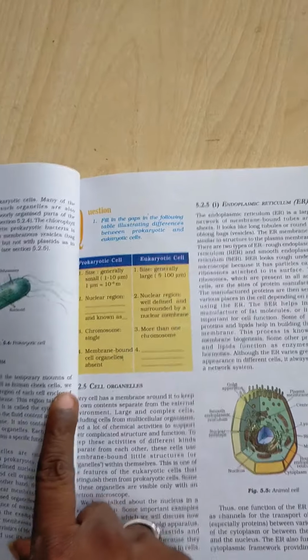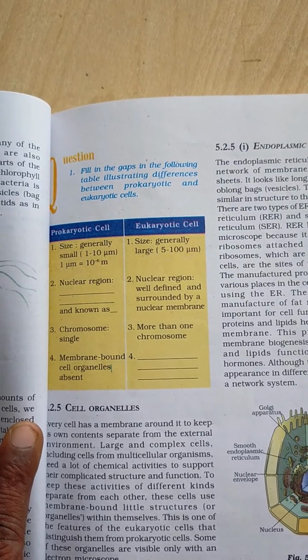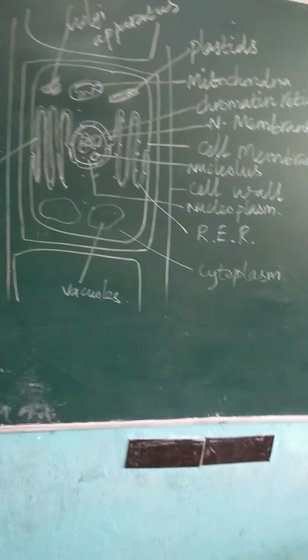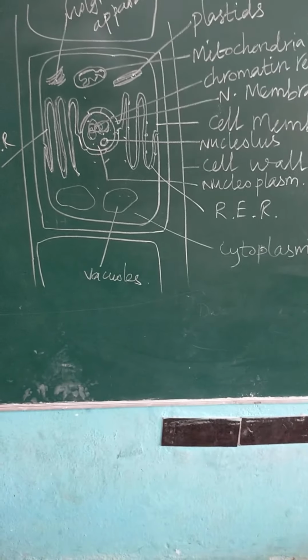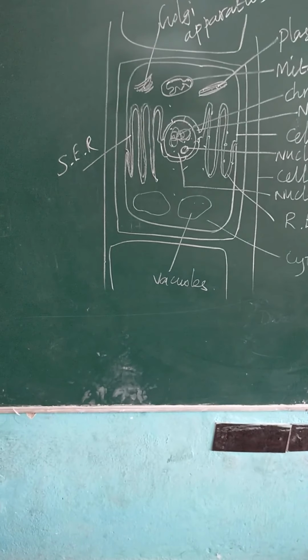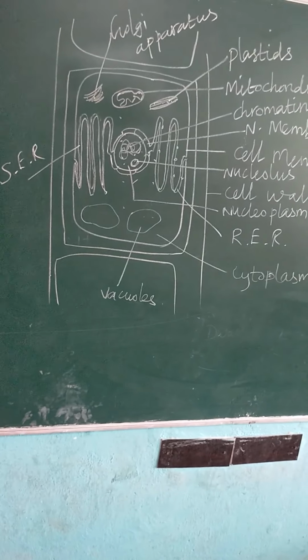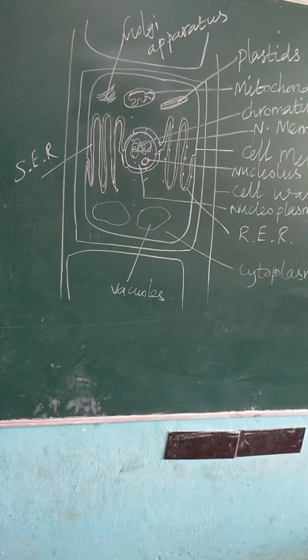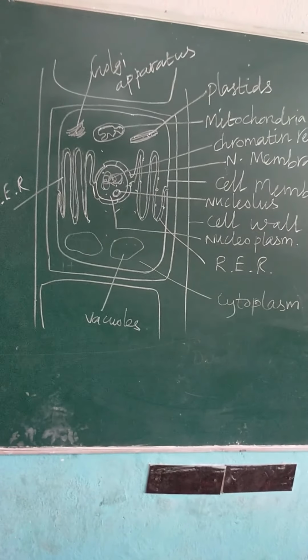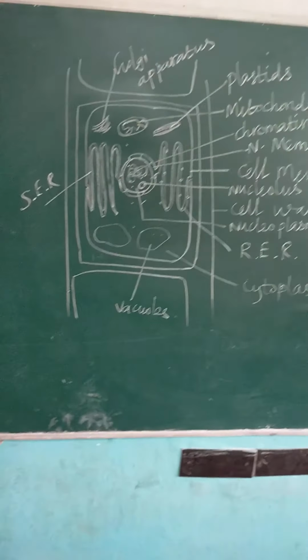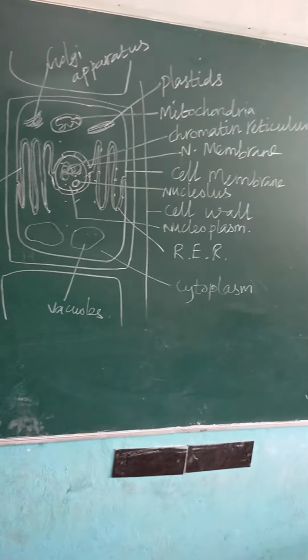Okay, another important question: prokaryotic cell and eukaryotic cell. What is the difference between prokaryotic and eukaryotic? Prokaryotic means the cells don't have a clear nucleus. Examples are bacteria, fungi, some microorganisms, which don't have a clear nucleus.